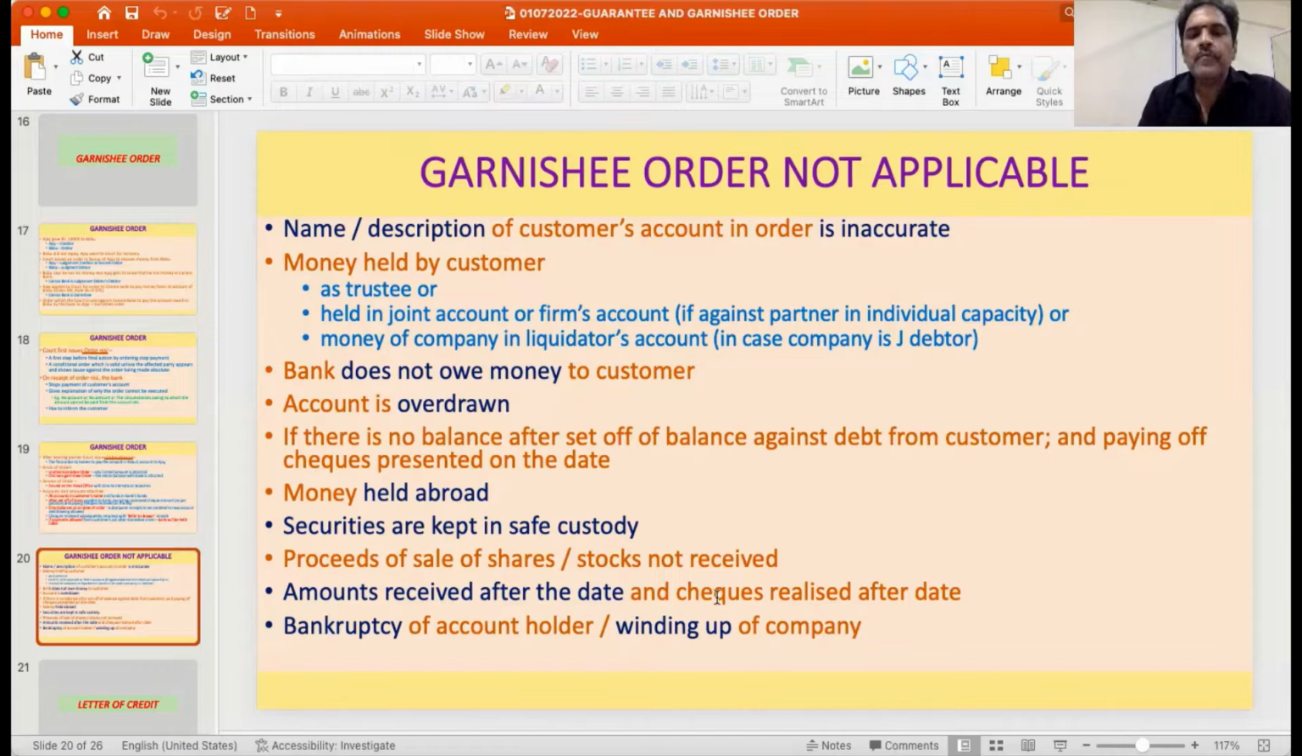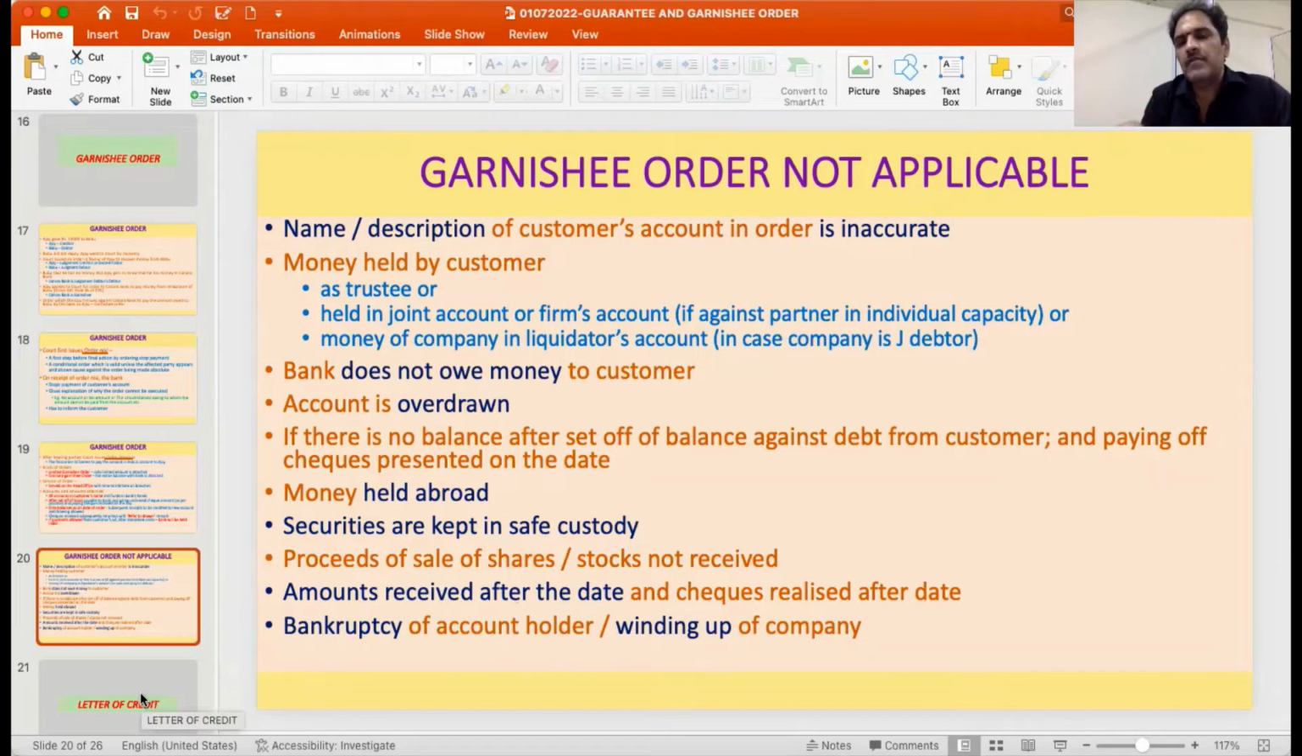Sorry. So the securities that are kept in safe custody are not something that can be accessed. Money that is held abroad also is not something that can be paid. And where there is no balance after set off against the debt from the customer, then also no money is available in the account for making the payment. Then amount received after the date of the check, or in case of bankruptcy of the account holder or winding up, the Garnishee order cannot be made effective.